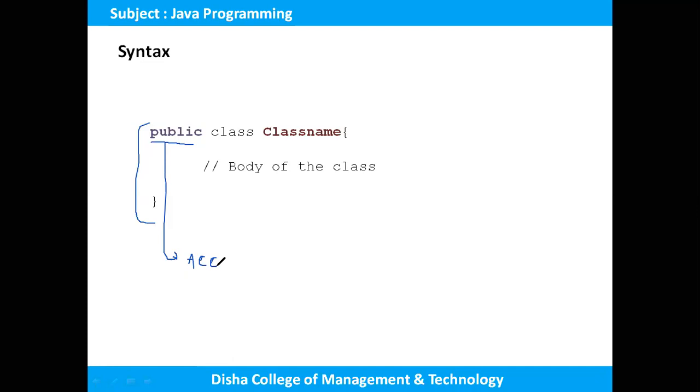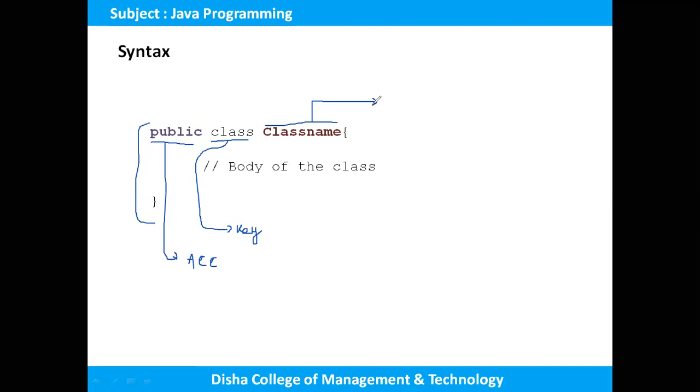Okay, so this one is class, this is the keyword. And we know that a keyword is a reserved word which is defined or created by the compiler. This is a keyword. We cannot use this keyword for our own purposes. Okay, this is a reserved word, and this is the class name. This class name is purely given by the user. So any suitable name can be given as the class name.